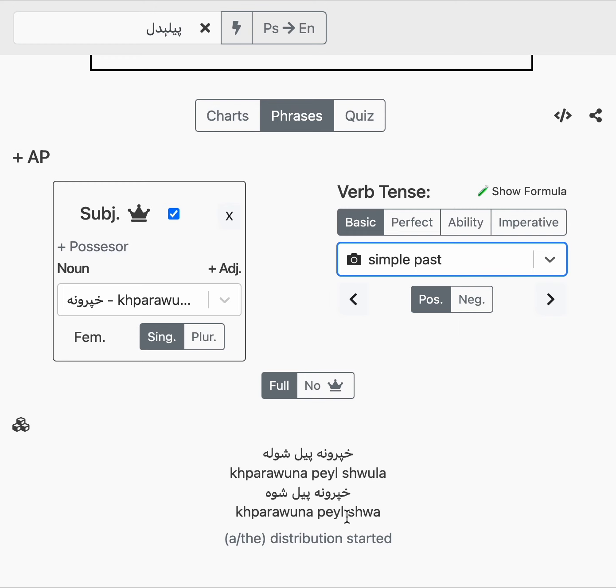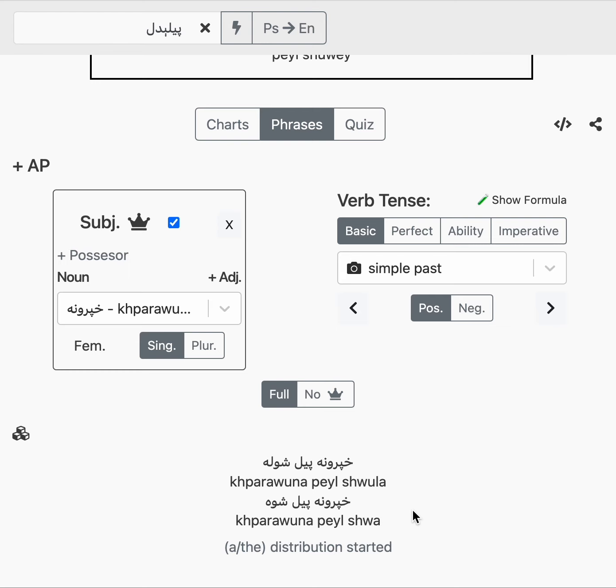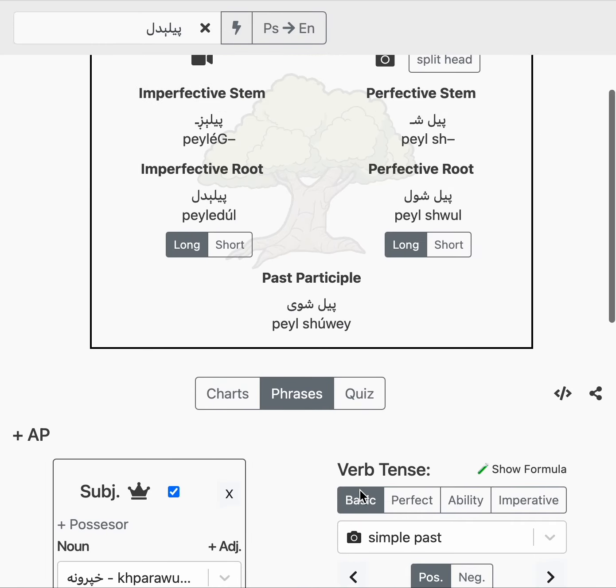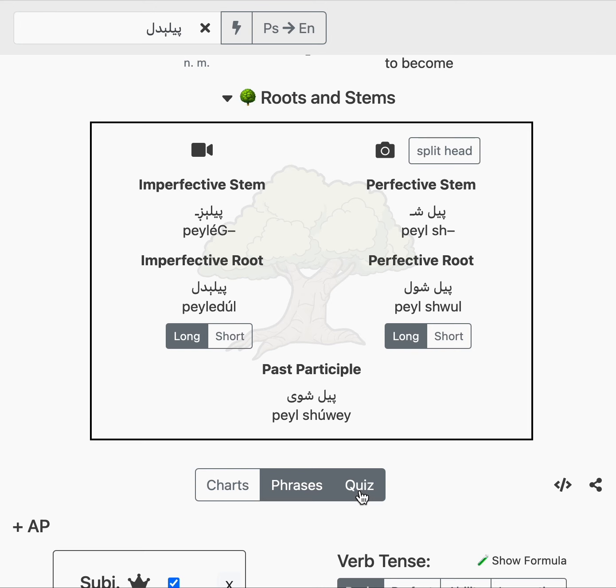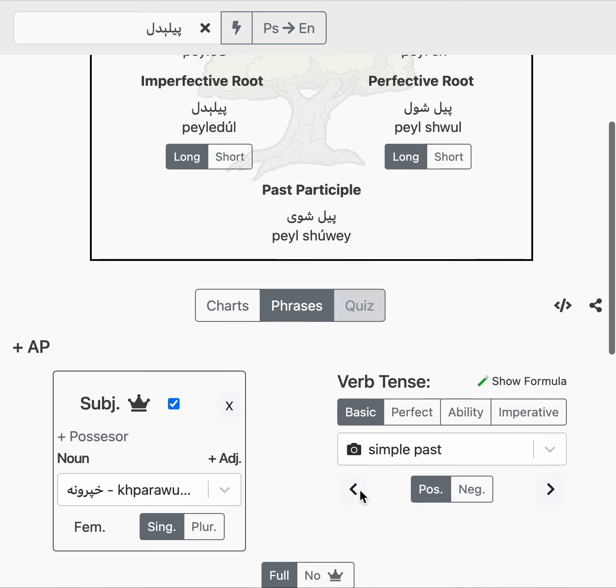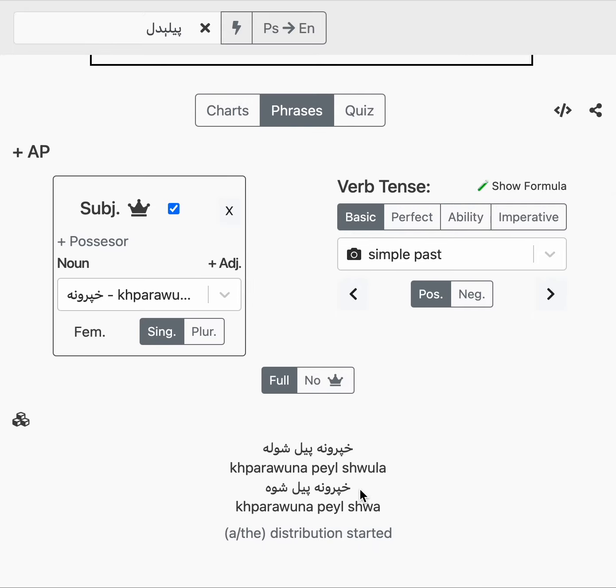We don't say khbarawana pelashwa, because pel here is a noun, not an adjective. And this is a bit weird for English brains to wrap their head around, because we think that we'd always say the program became started or was started. But here it's like the program was beginning. It doesn't make sense in English, but in Pashto, you can use nouns as your complement. So that's basically it, sorry, it's a lot of information. You can keep on reading up on this in the grammar, but these stative compounds are a bit more complicated than dynamic compounds.